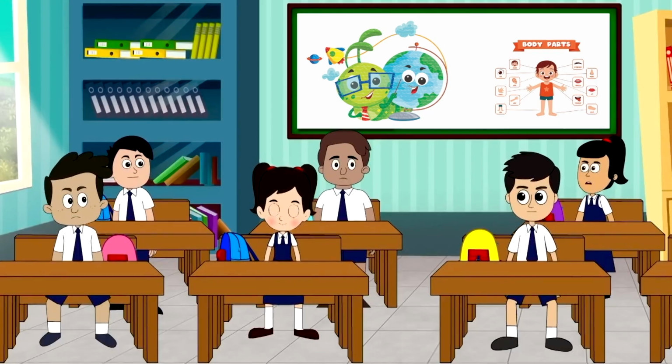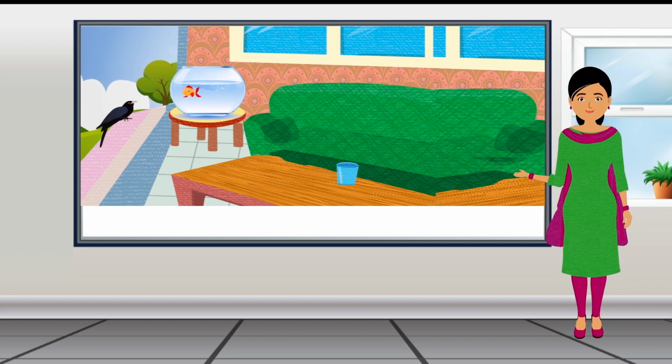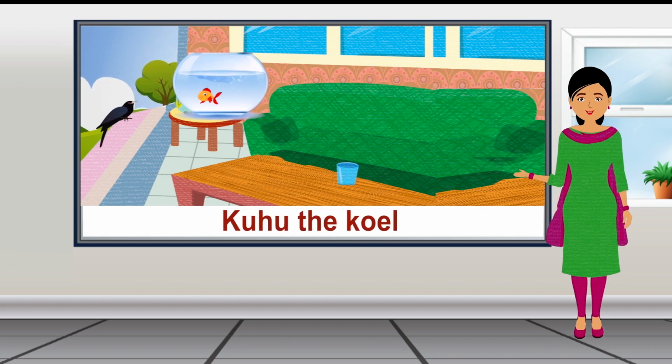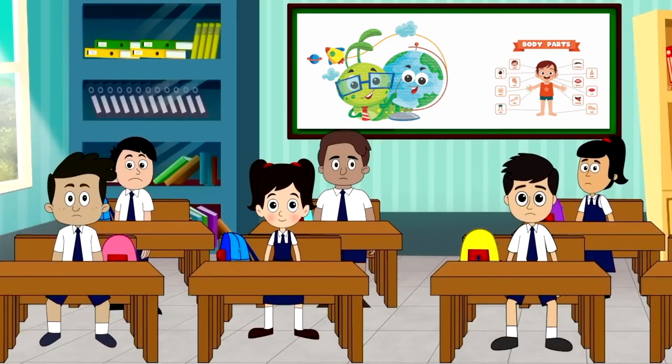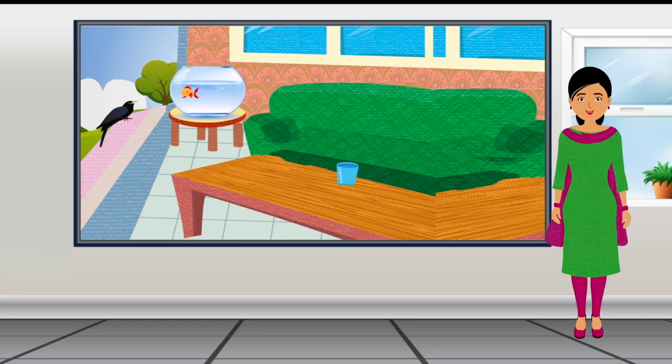Hello friends, let us listen to a conversation between Finny the fish and Kuhu the koel. Finny lives in a fishbowl in Amit's drawing room. Kuhu the koel comes to meet her friend Finny sitting at the window near the fishbowl. Kuhu invites Finny to fly in the air, but Finny tells her that she cannot leave the water. Finny reminds Kuhu that even though she flies, she still needs water to drink.